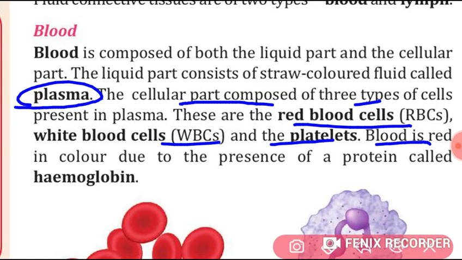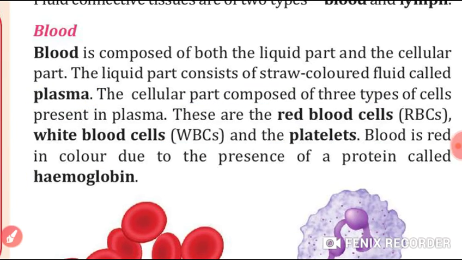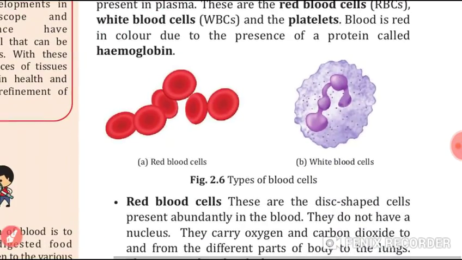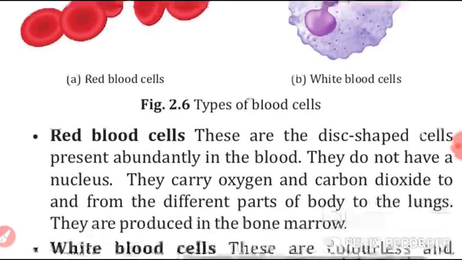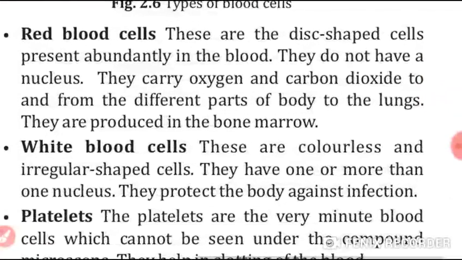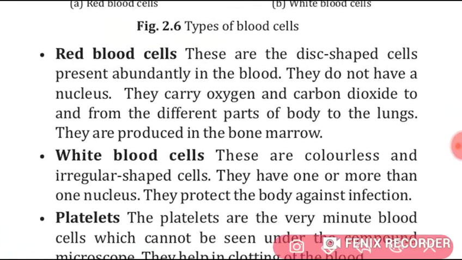Blood is red in color. Why? Because it contains a protein. What is that called? Hemoglobin. That is why our blood is red in color. These are the red blood cells and this is a white blood cell. Now we will continue with the red blood cells. Students, red blood cells are disc-shaped cells. Okay, they do not have a nucleus.